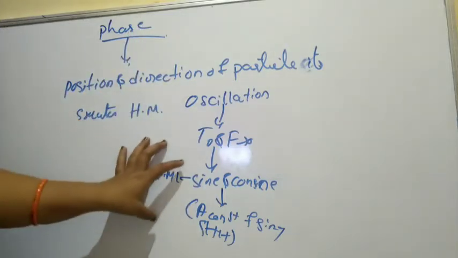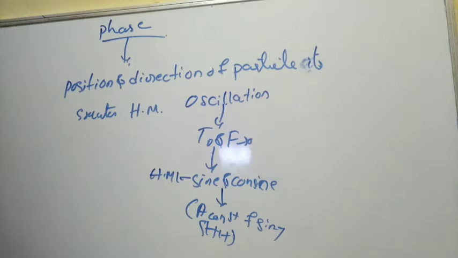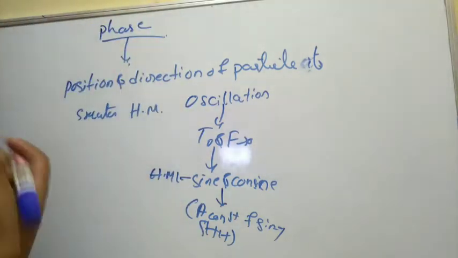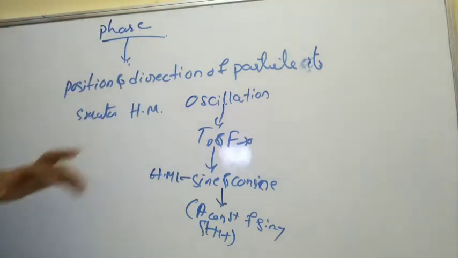One thing you should understand here: all simple harmonic motion is always oscillatory motion, because it has constant amplitude and a single frequency.